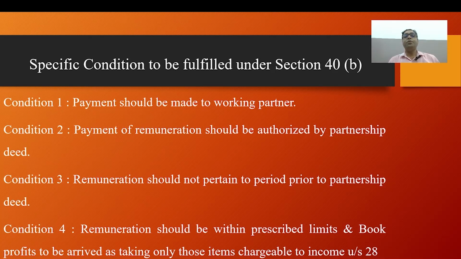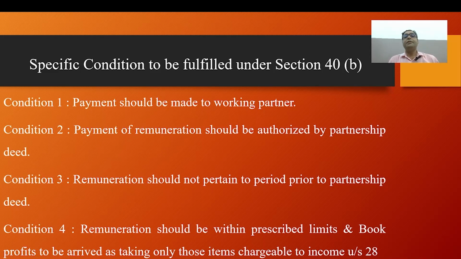Interest paid or payable to partners. Allowability of interest will be governed by the provisions of section 40 clause B. Specific conditions to be fulfilled under section 40 clause B: payment of interest should be authorized by the partnership deed, it should not pertain to a period prior to the partnership deed, and the rate of interest should not exceed 12% per annum.